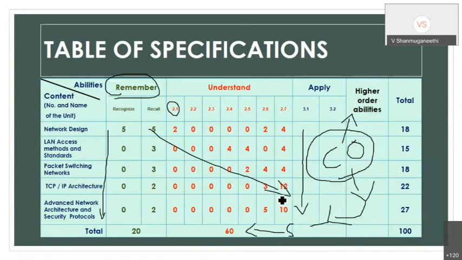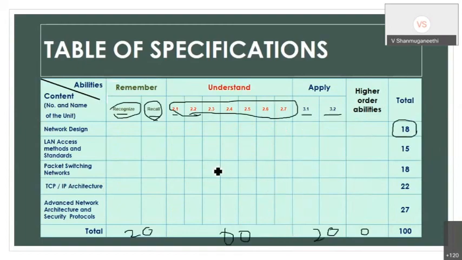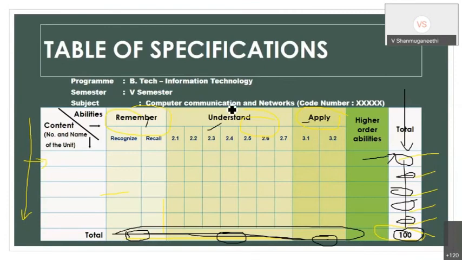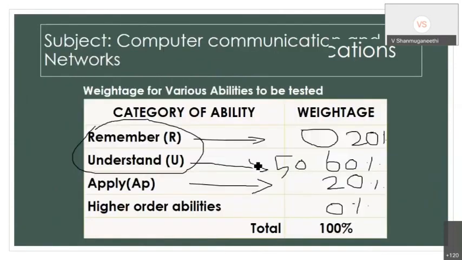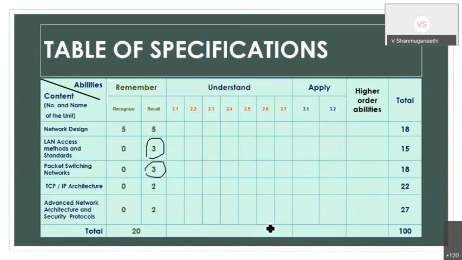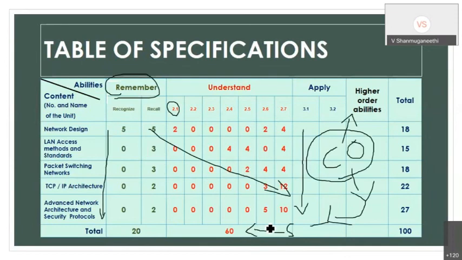At the same time, your course outcome must play the role. For this course, I have taken the example of computer communication and networks. For this course, I don't have a higher order ability. I have only application ability because my syllabus is up to that only. If they learned everything here, it would be master degree level, because my syllabus is not supporting that. So I am going with that. That is what we have to understand.